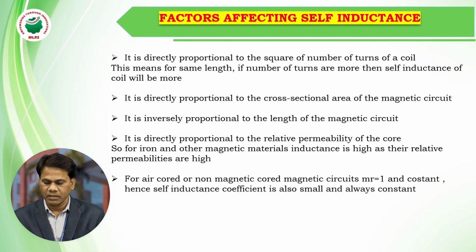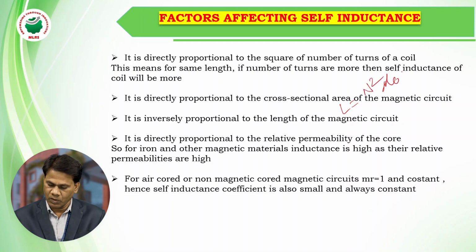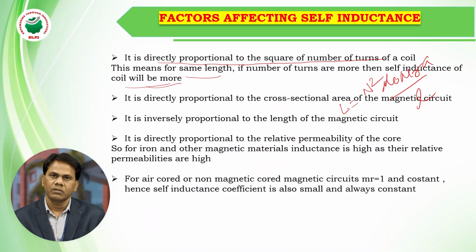So next, factors affecting self-inductance. We have seen that L is given by n square mu naught mu r A by l. So these are the factors. It is directly proportional to the square of the number of turns of a coil. This means for a small length, if the number of turns are more, the self-inductance of a coil is more. This is a factor affecting the coefficient of self-inductance.